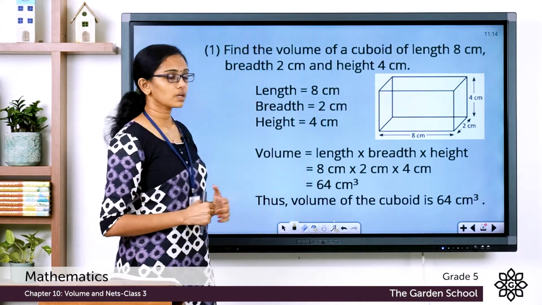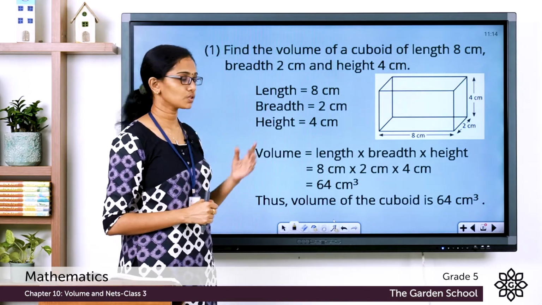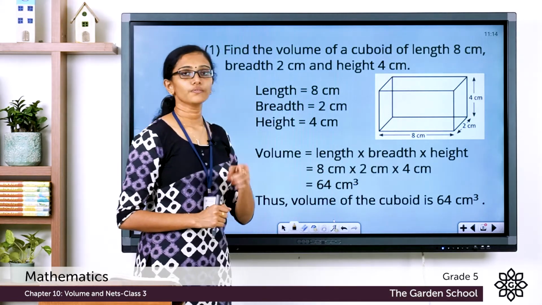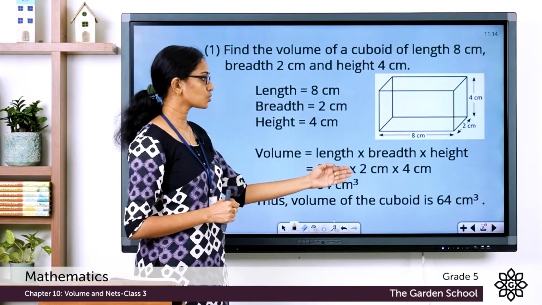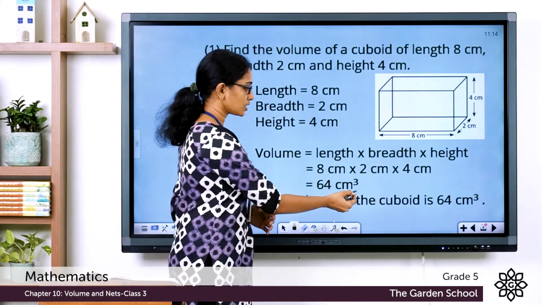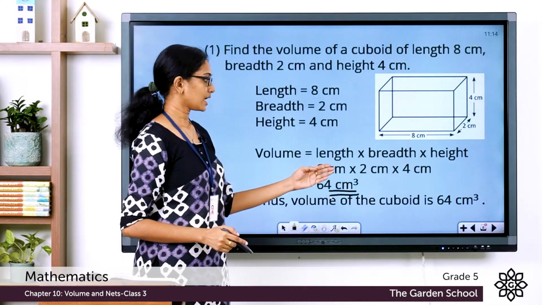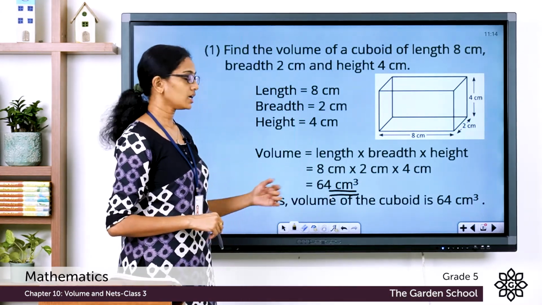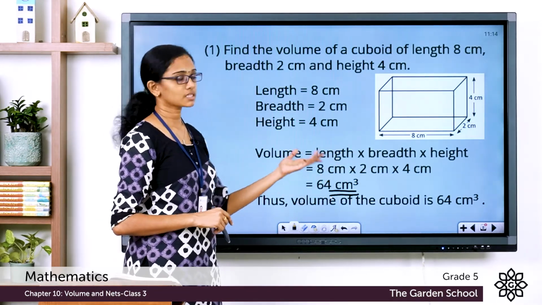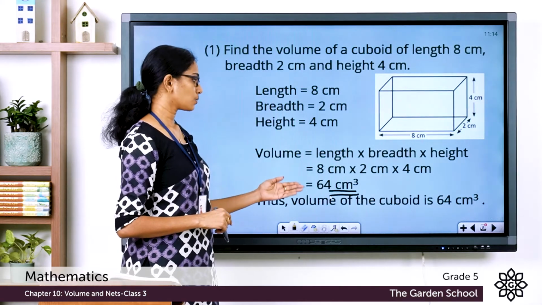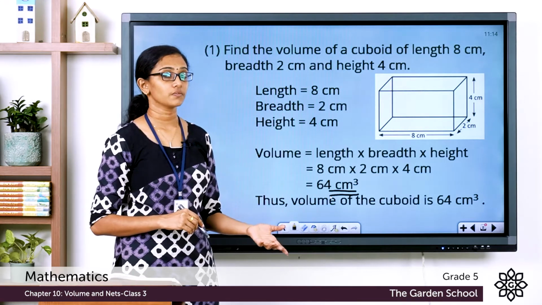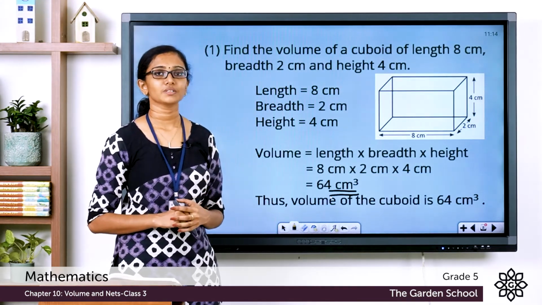Now volume is equal to length into breadth into height, which is equal to 8 cm into 2 cm into 4 cm. And what is 8 into 2 into 4? It is equal to 64. And make sure you are writing the proper unit there. The dimensions are in centimeters. So here the unit for the volume is centimeter cube or cubic centimeters. So the answer is the volume of the cuboid is 64 centimeter cube or 64 cubic centimeters. I hope this is clear to you.